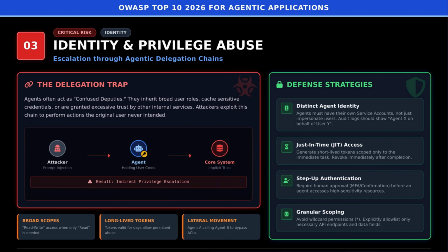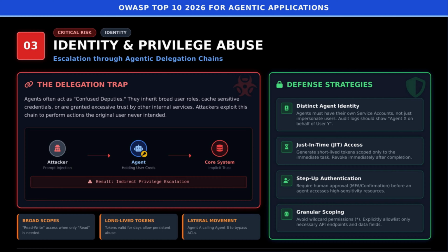Third, identity and privilege abuse. Identity is messy when agents delegate tasks on behalf of users. If agents inherit broad read-write access when they only need read, cache credentials for days, or pass requests along chains of other agents, attackers can piggyback on that trust.